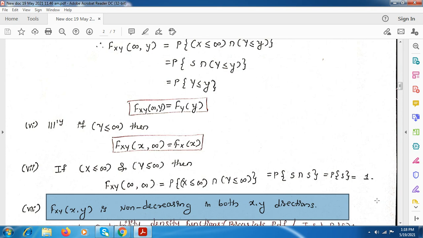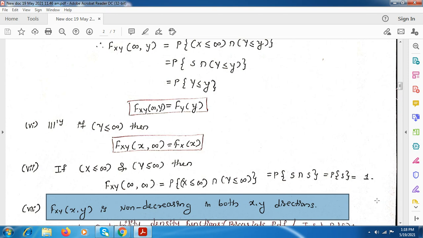So F x comma y, when both x and y are infinity, what will be the value? F xy of infinity comma infinity. When both x and y random variables are equal to infinity, what is the CDF value? Answer me. 1 ma'am.